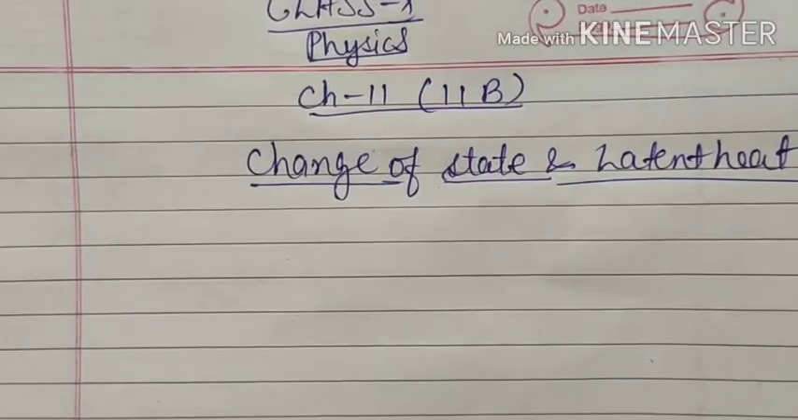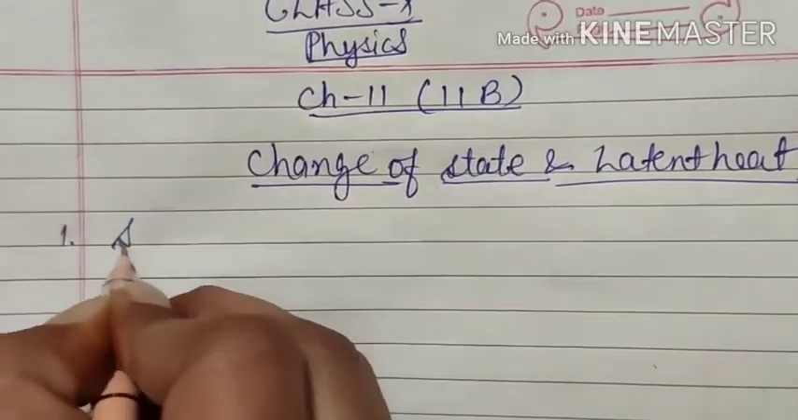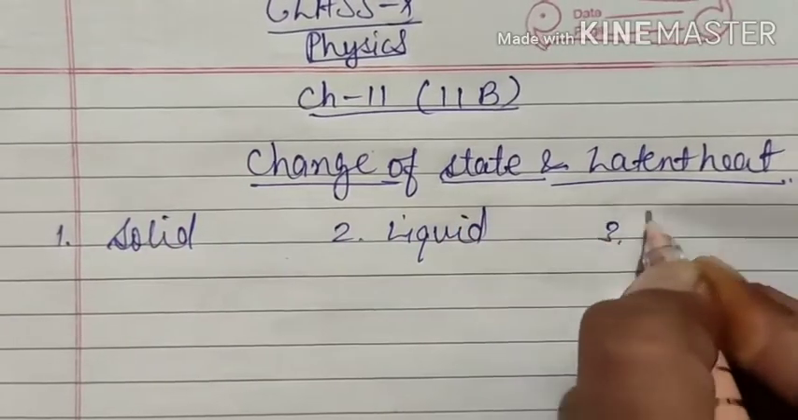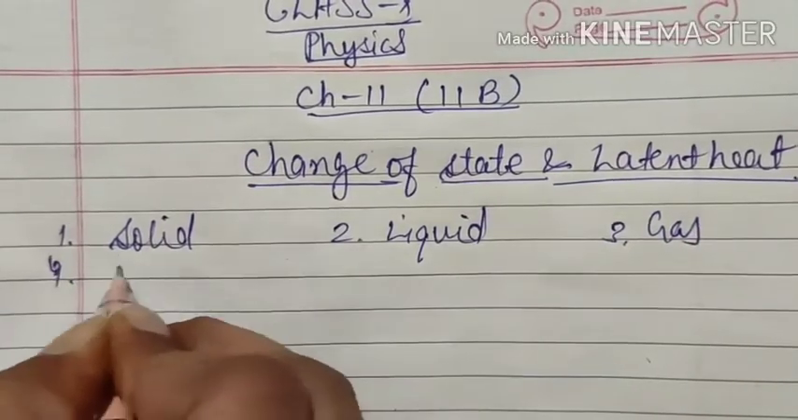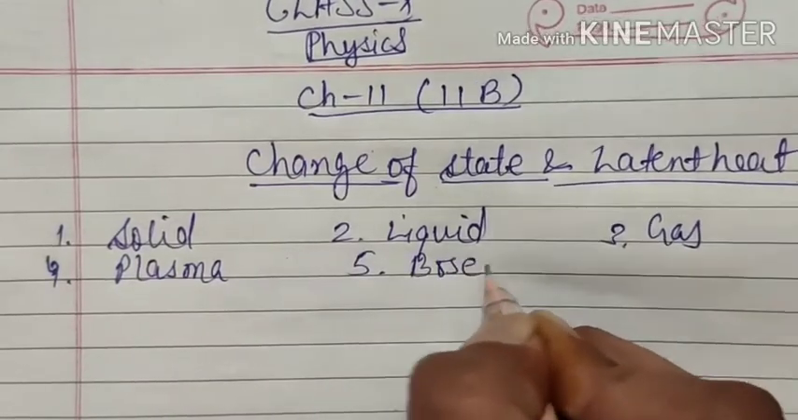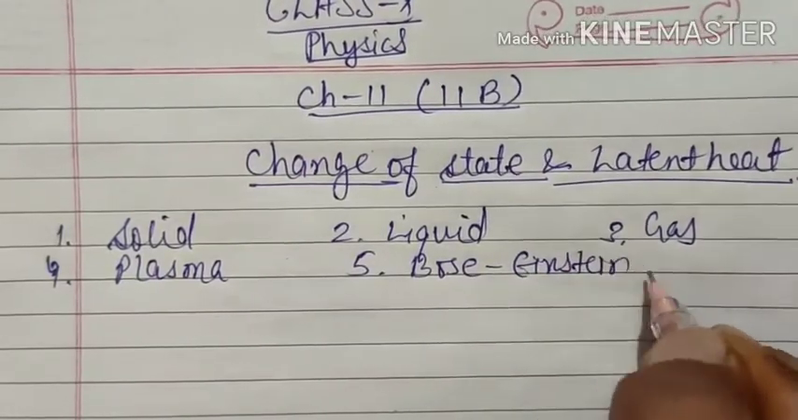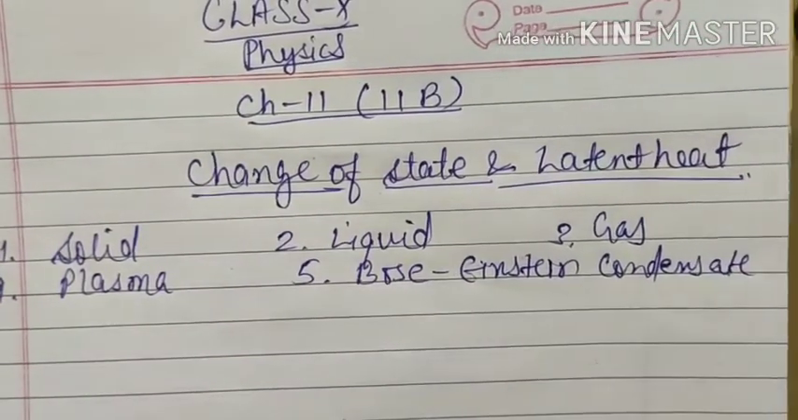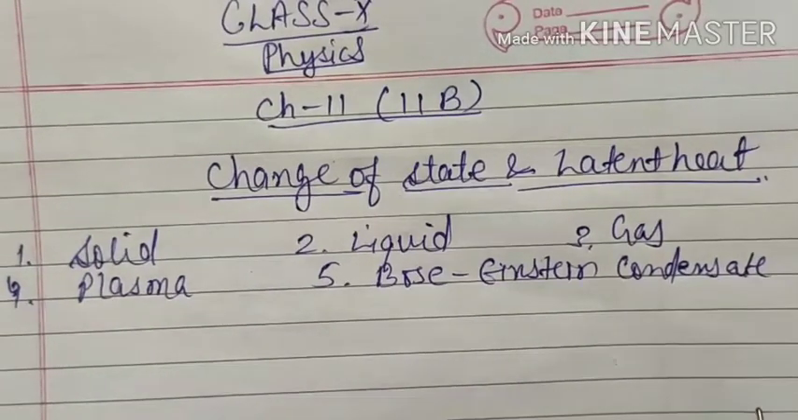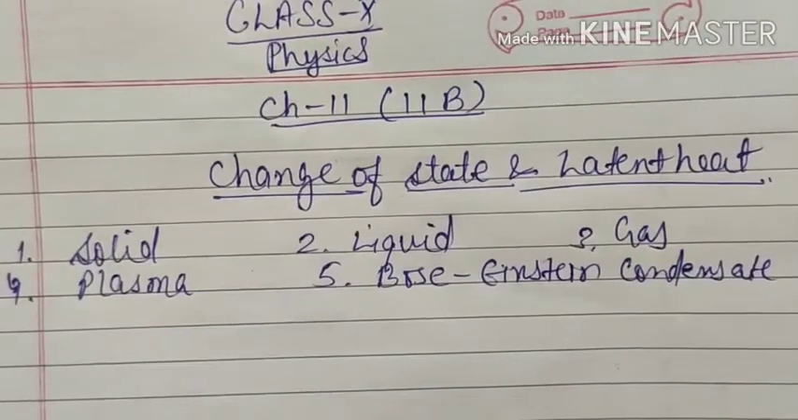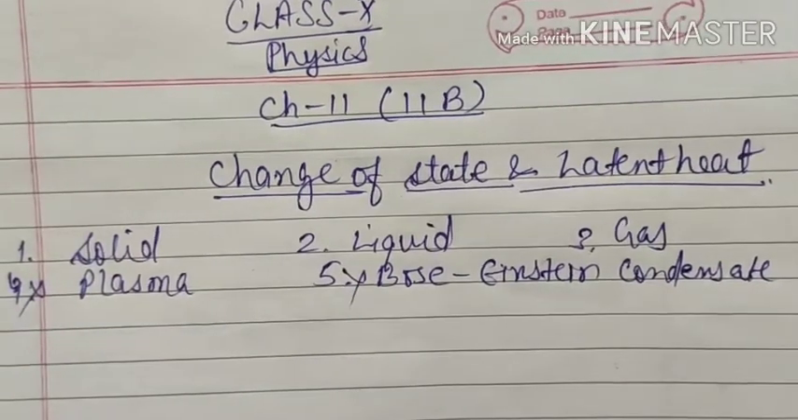So first of all, we know that matter forms in 5 states, that is solid, liquid, gas, fourth, plasma, and fifth, Bose-Einstein condensate. You might have learned this with the name of BEC, so that same BEC. Here we will study only about 3 forms of matter, that is solid, liquid and gas. The other two are not in our topic.